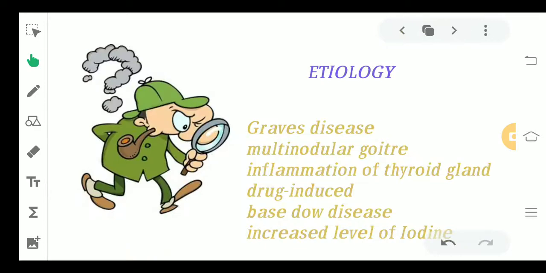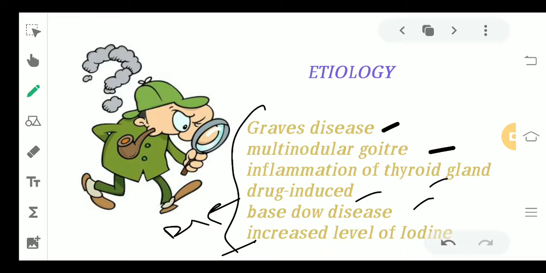Moving ahead, what is the etiology? What is the main reason because of which hyperthyroidism is happening? The reason can be Graves' disease, it can be multinodular goiter, or it can be inflammation of the thyroid gland. It can be drug induced, maybe because of some drugs this is happening. It can be Basedow's disease, or increased level of iodine, or the increased supply of iodine in the patient's body. These can be a few etiological factors that are responsible for this particular disease.